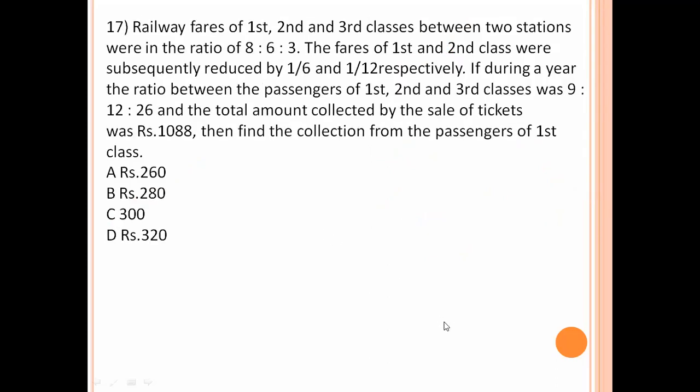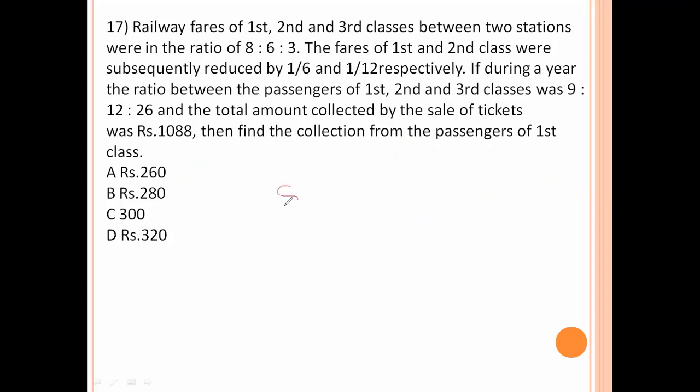Next one is railway fares first, second, third classes between two stations are in the ratio 8:6:3. The fares first, second classes were subsequently reduced by 1/6 and 1/12 respectively. If during a year the ratio between the passengers first, second, third classes was 9:12:26 and the total amount collected by the sale of ticket was 1088, then find the collection from the passenger of first class.